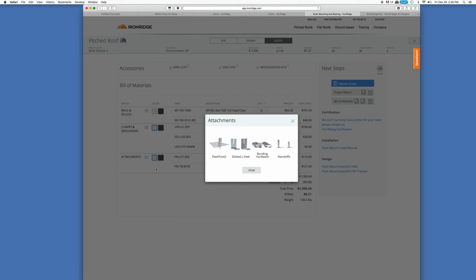And for attachments, again, if you have an asphalt roof, Flashfoot 2 is a great way to go. I have a metal roof, so I'm using S5 clamps, and those connect to just slotted L-feet.